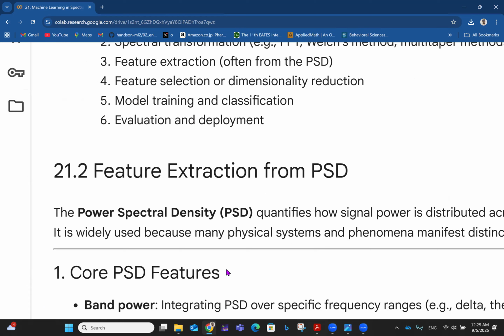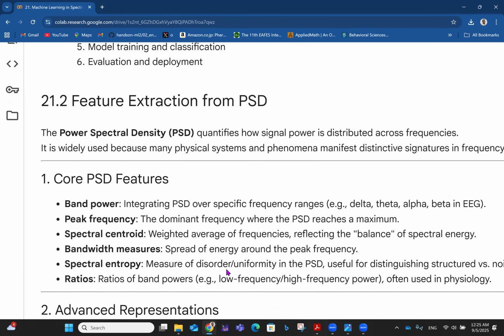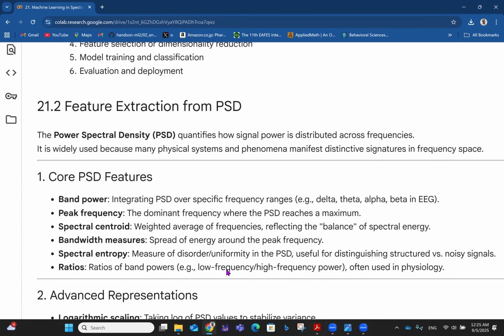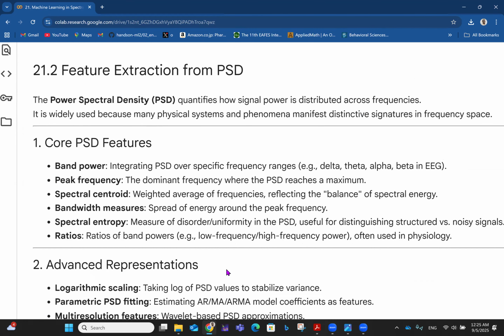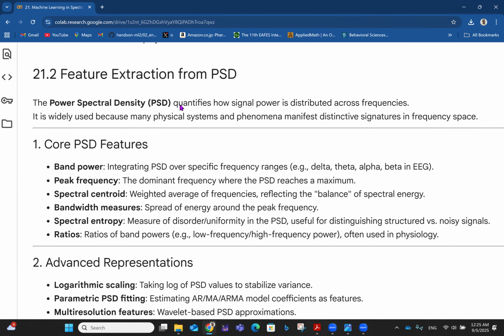Let's go straight and talk about feature extraction from power spectral density. So how do we extract features from power spectral density? The power spectral density quantifies how signal power is distributed across frequencies. It is widely used because many physical systems and phenomena manifest distinctive signatures in frequency space.